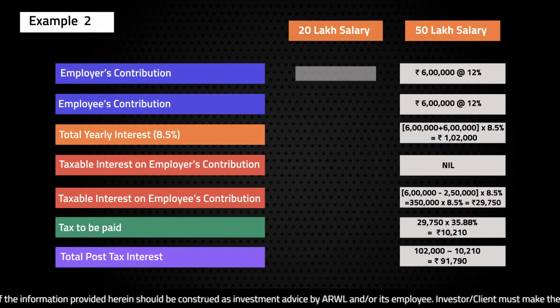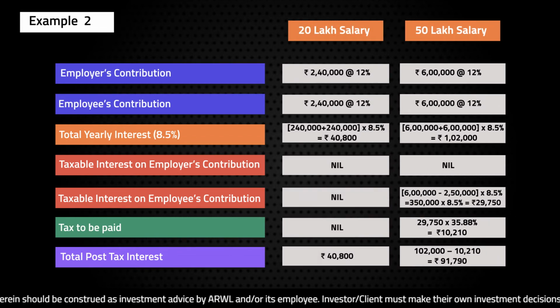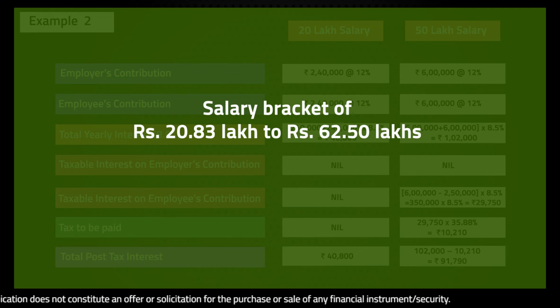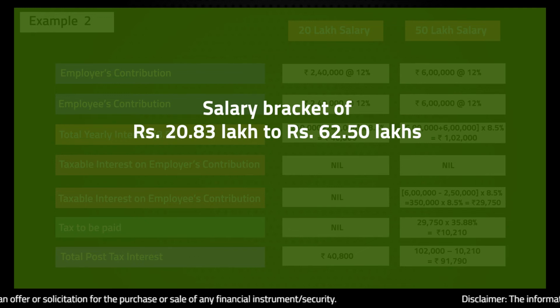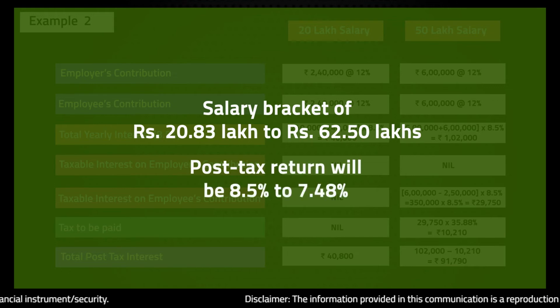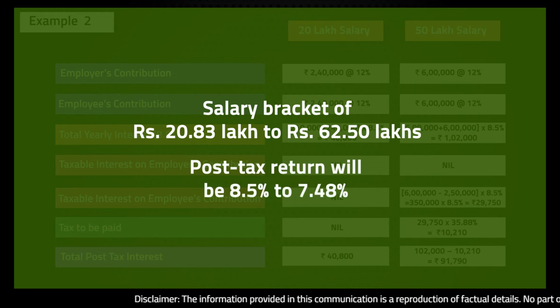So as we saw in example number 1, for a salary bracket which is the basic salary up to 20.83 lakhs, there is no tax impact. However, anything above 20.83 lakh, there will be a taxable impact, as we saw in example number 2. So what could be somebody's post-tax return? For a salary bracket of 20.83 up to 62.5 lakh, if you do a calculation, the range of return will be from 8.5 to 7.48% post-tax return.